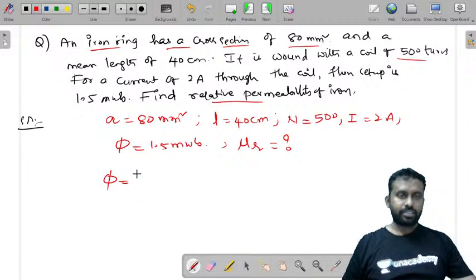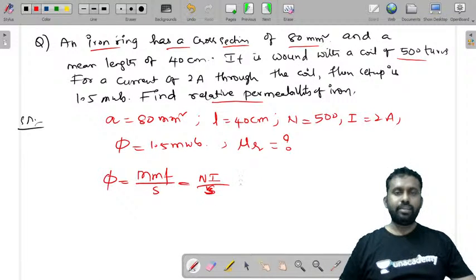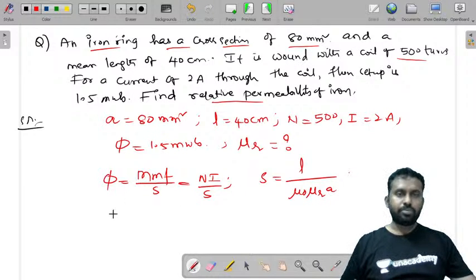So from this you can write flux is equal to mmf by reluctance. What is mmf? Ni. So flux is equal to Ni by S. We already know reluctance S is equal to L by mu naught mu r into A. Substitute flux is equal to 1.5 into 10 power minus 3 is equal to Ni, 500 into 2, by S value.